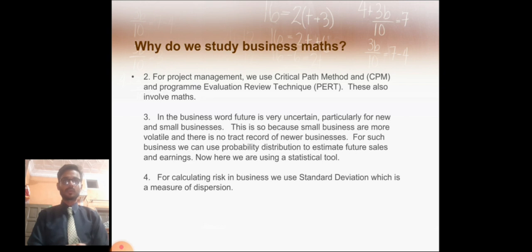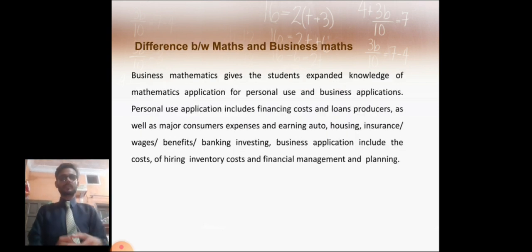This is so because small businesses are more volatile and there is no track record of newer businesses. For such businesses, we use probability distributions to estimate future sales and earnings. Here we are using a statistical tool. For calculating risk in businesses, we use standard deviation, which is a measure of dispersion.